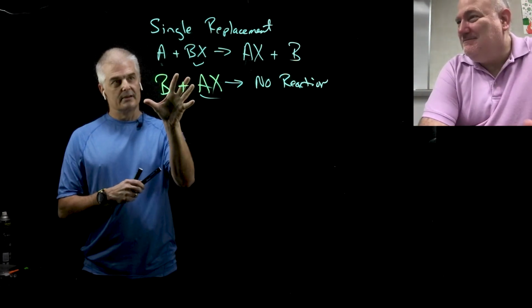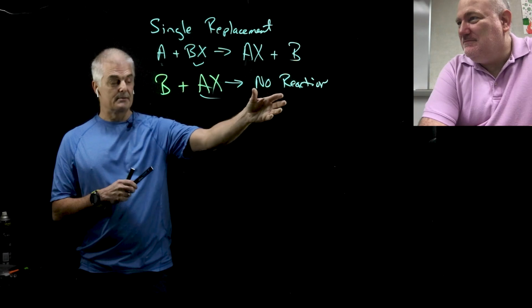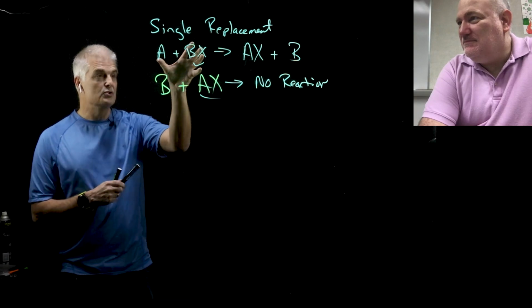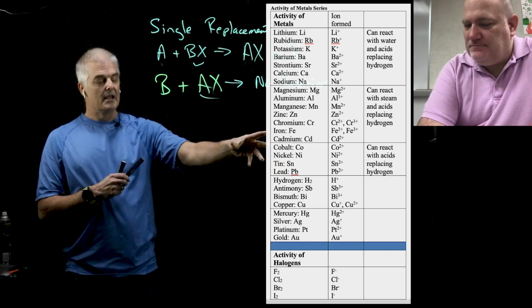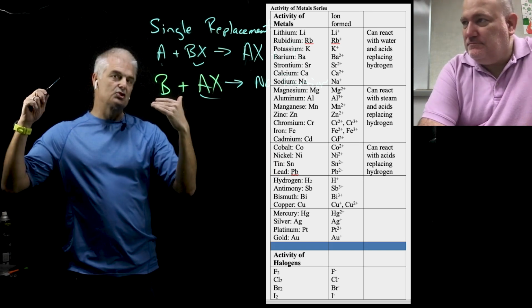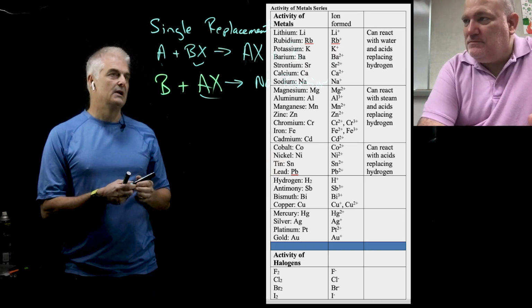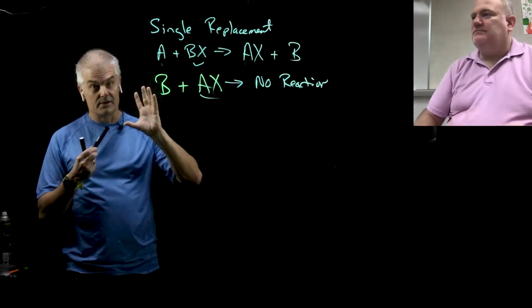The question when you're doing these problems is you're going to get reactions, and sometimes the answer is going to be no reaction, because when you do these reactions, you have to consult the table. You can use the table, it's in your chart there, and you have to figure out what will happen. So let's just do a couple, 3 examples, and then see if we can predict the product.